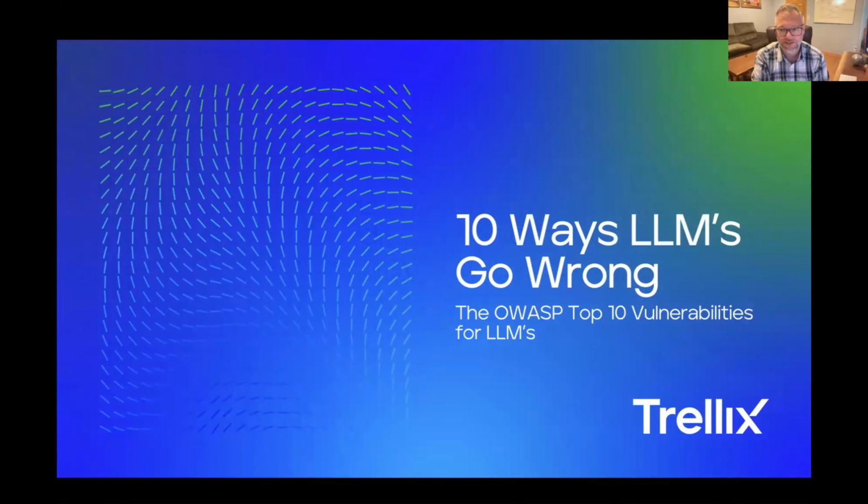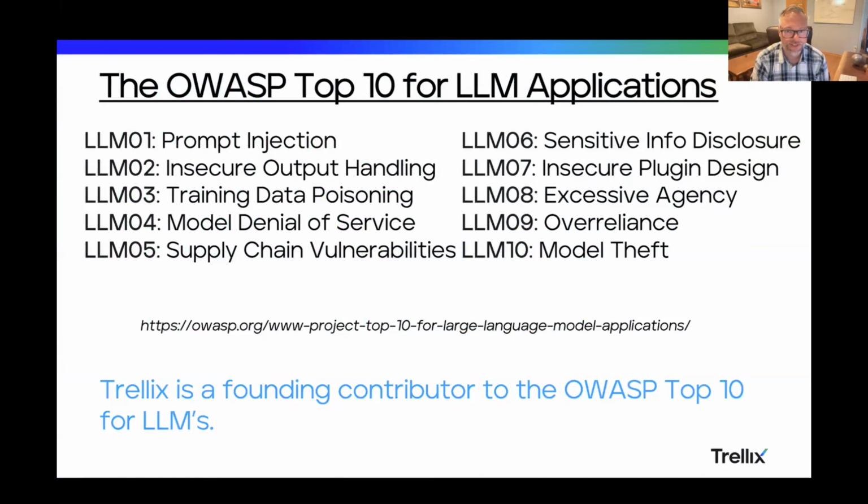So we don't have a lot of time, so I do want to emphasize some of the ways that this can go wrong. At Trellix, we've been a founding contributor to the OWASP Top 10 for LLMs, and this is specifically for applications built on LLMs. So basically what can go wrong, and we'll go through each one of these. I'll try to move quickly because there's a lot, but they're all really interesting and all very relevant. And I'll show you why at the very end from some real world stuff.